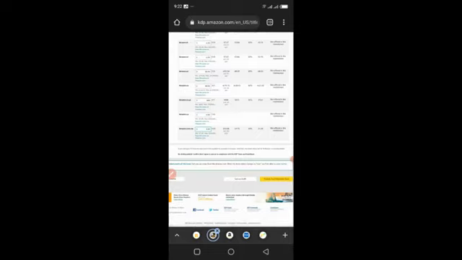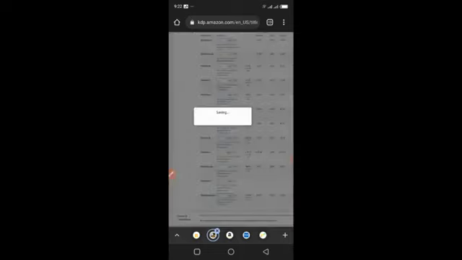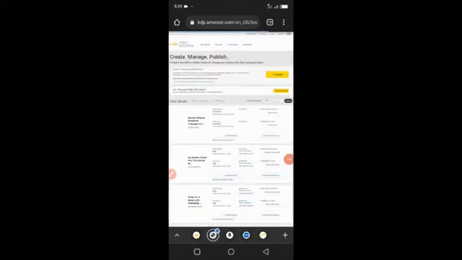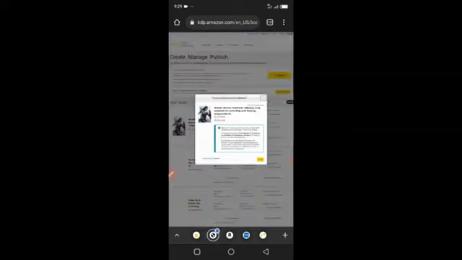So once you're done, you can just click publish your paperback, and once that is done, you're going to see a pop-up message that says that this has been published. So this is very simple. Once this is published, you will receive a notification. So when it says saved successfully, you will see this pop-up that says this 120 page notebook for journaling has been submitted, right? So you can see it right here where it says your paperback has been submitted, and then they will say you should give them up to 72 hours to be available for purchase on Amazon. So once everything is checked and everything is fine, this is actually going to go live on Amazon.